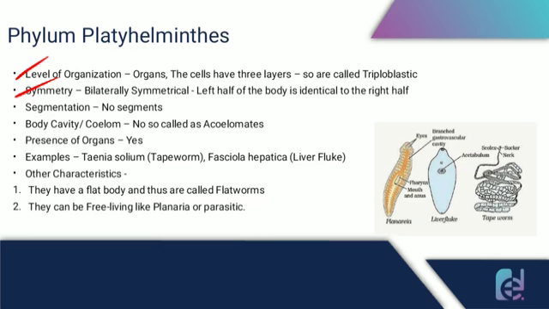They have a flat body, so they are also called flatworms. They can be free living, like planaria, or parasitic. Here you can see the diagram of a planaria, liver fluke, and tapeworm.